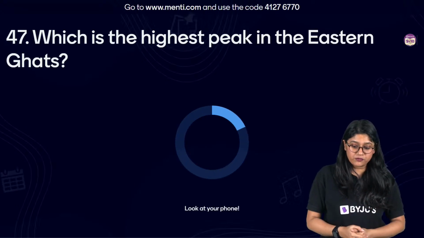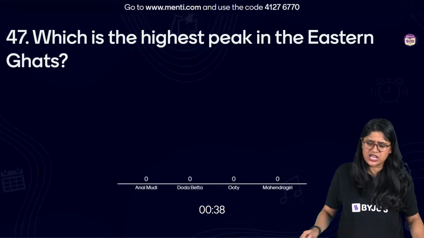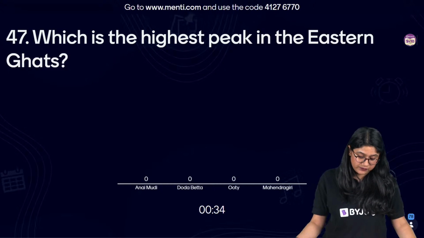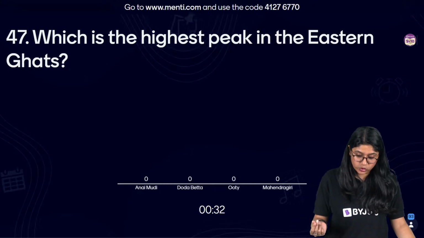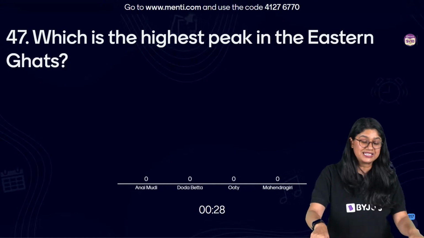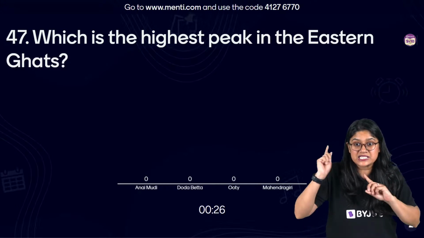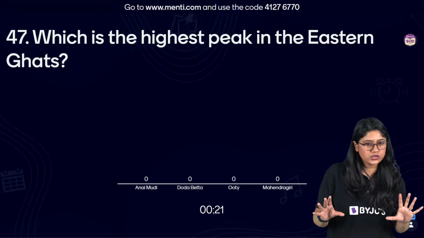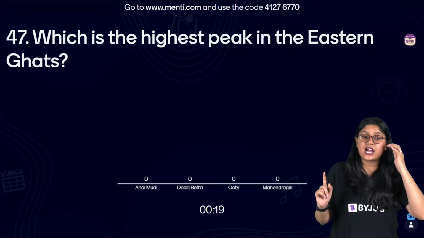Yes, okay. Which is the highest peak in the Eastern Ghats? Anaimudi, Doda Betta, Uti, or Mahendragiri. Which is the highest peak in Eastern Ghats? Everyone, in Eastern Ghats we have to find. It can be a little bit confusing, but please make sure you remember this. In Eastern Ghats.